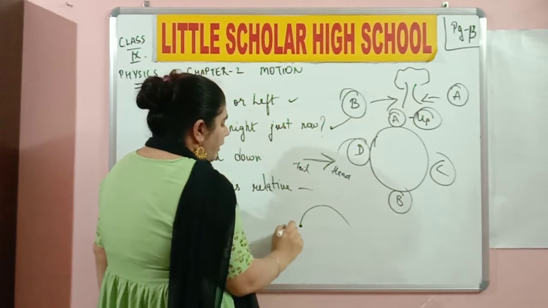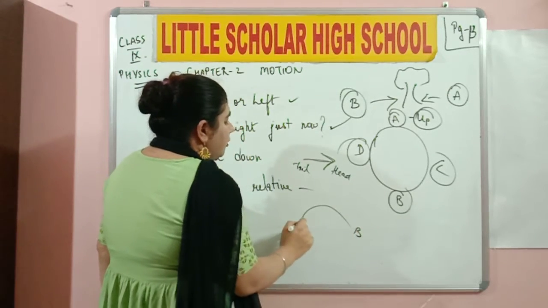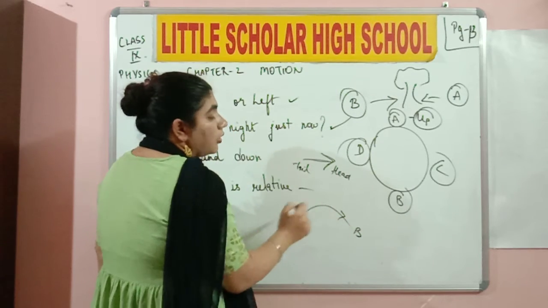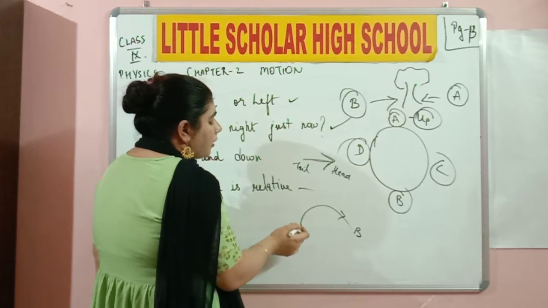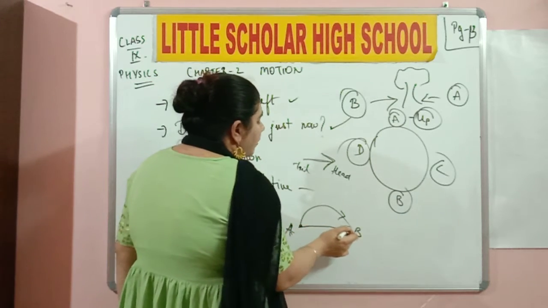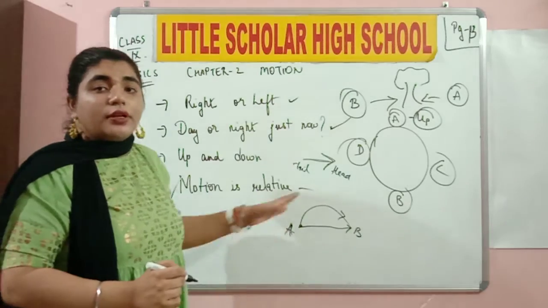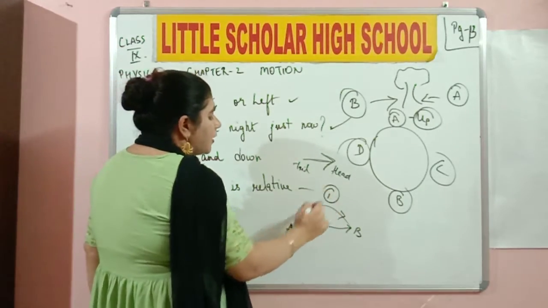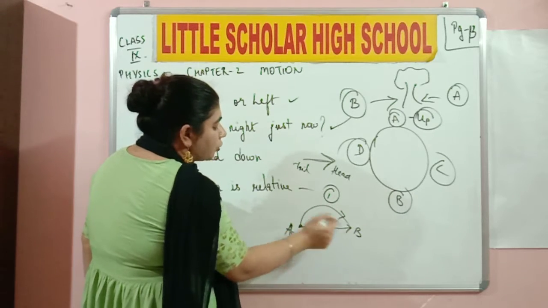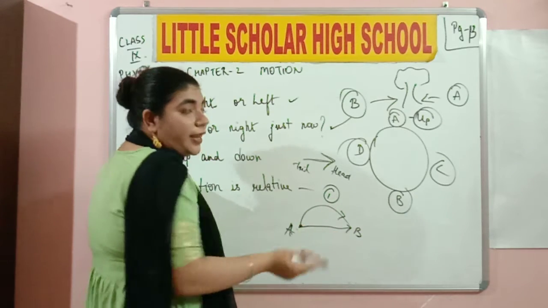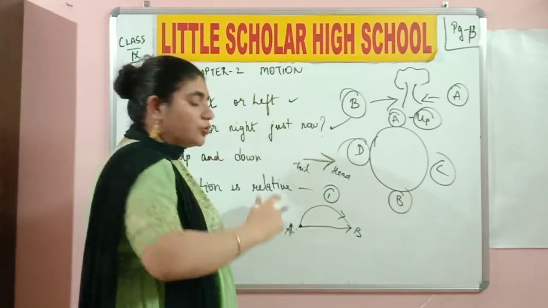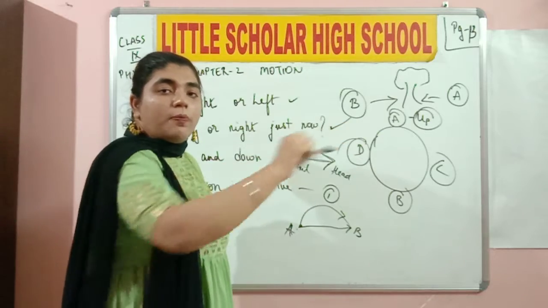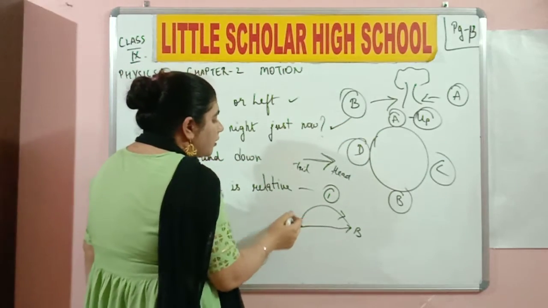If this is point A and this is point B, and the ball went in this direction and reached point B, it is definitely a large distance. Instead of taking this path, if I just roll the ball on the ground and it reaches point B, which do you think is going to be the shorter path, the first one or the second one? Case number 1 tells us that it is going to have a parabolic formation, and at point A I am going to throw the ball in this direction, and the ball is going to take a certain path and reach point B. This means it has traveled a certain path.